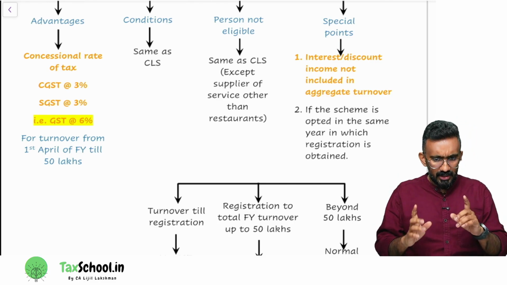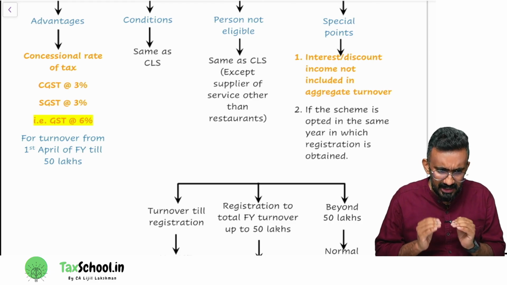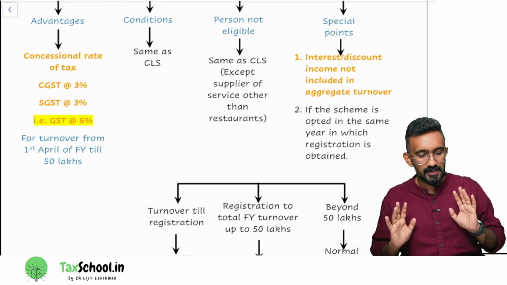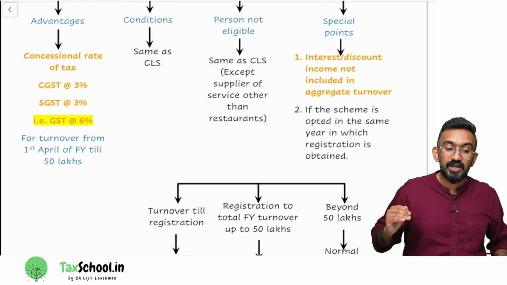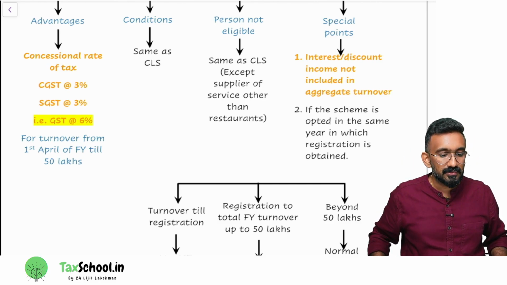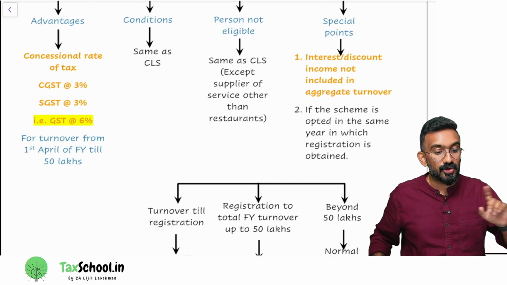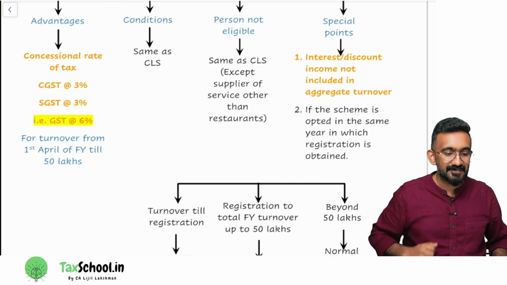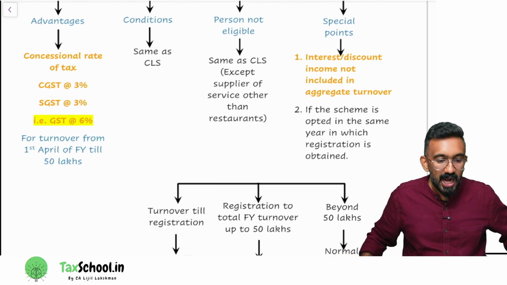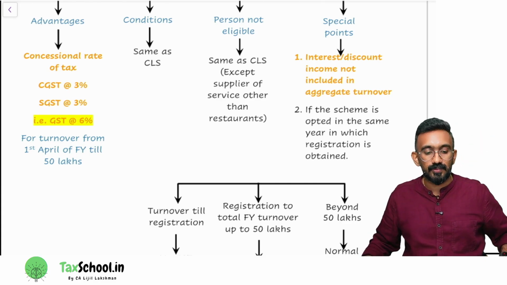Now carefully, I'm going to give a little extra understanding, okay? So listen carefully. Normally, if you are a service provider, up to what turnover do you not even need to register under GST? For services, what is the threshold limit for registration? It is 20 lakh. So I can say it like this: you start your service business. Up to 20 lakh, what you don't need to do?